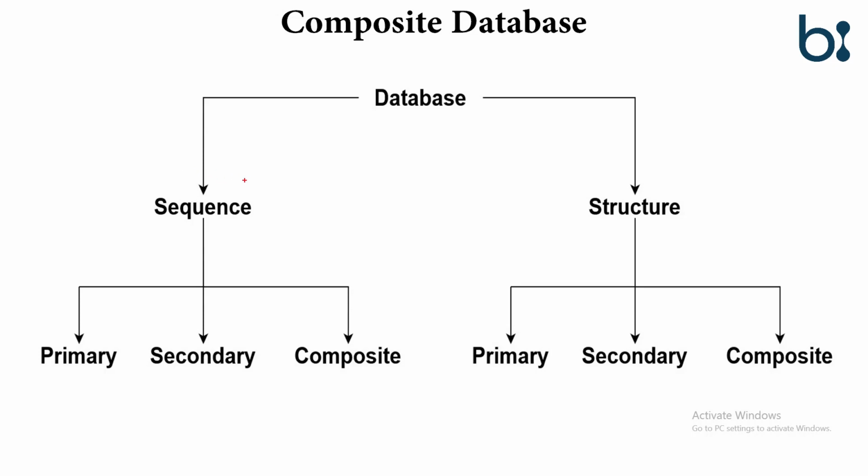In this lecture, we will discuss composite databases. We know that composite databases are a special type of database which combines the features of primary and secondary databases. It reduces our search on the primary and secondary databases.